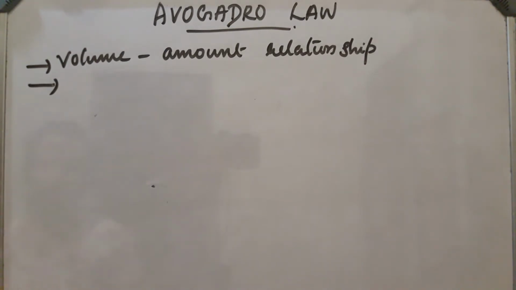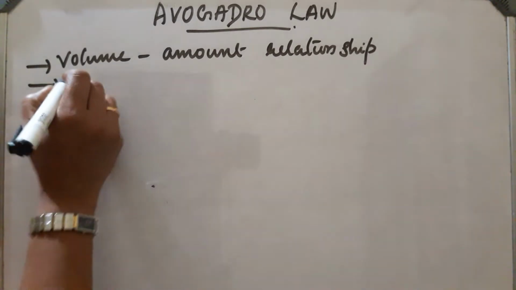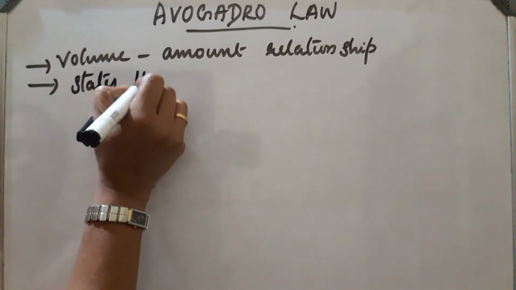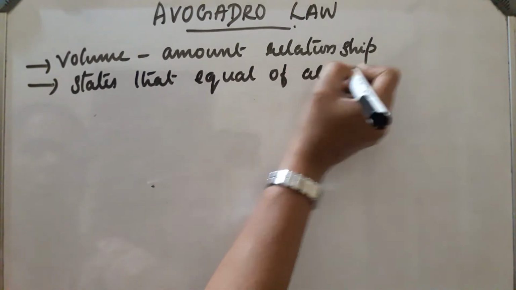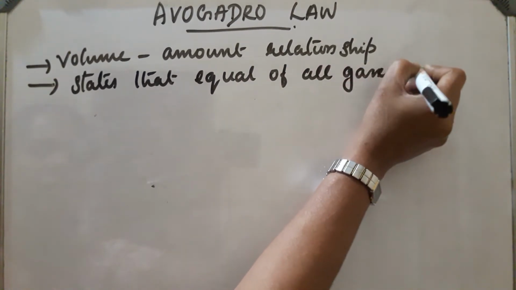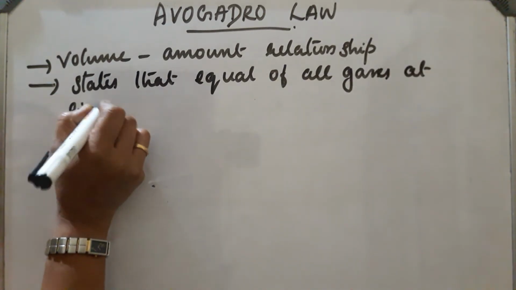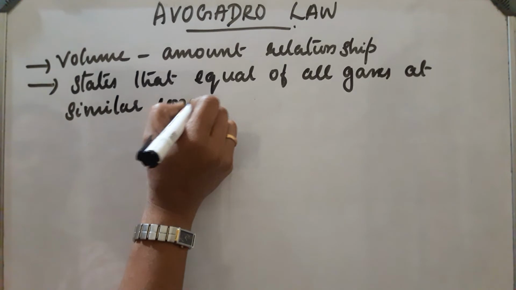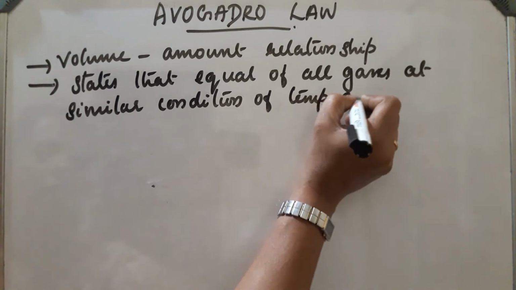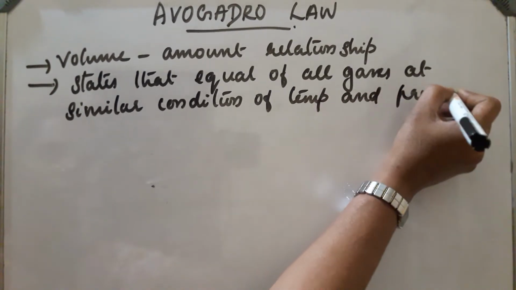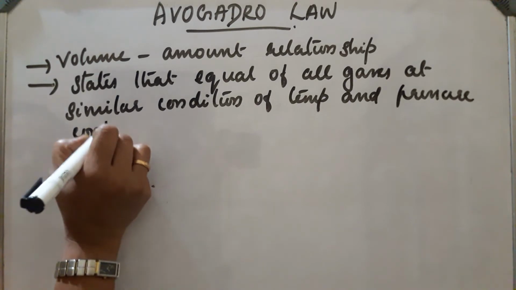And this law states that equal volumes of all gases under similar conditions of temperature and pressure contain equal number of molecules.